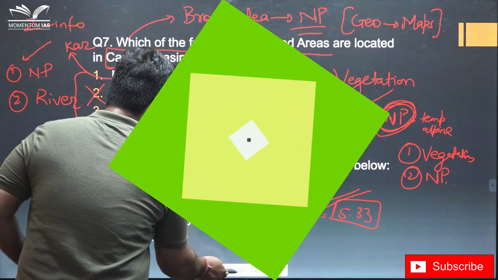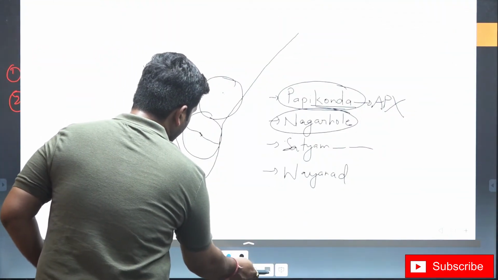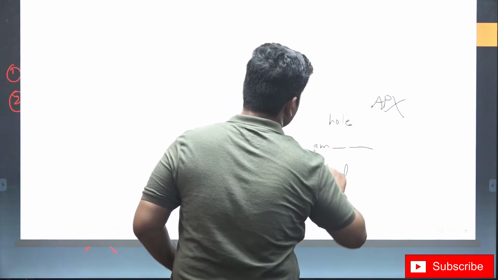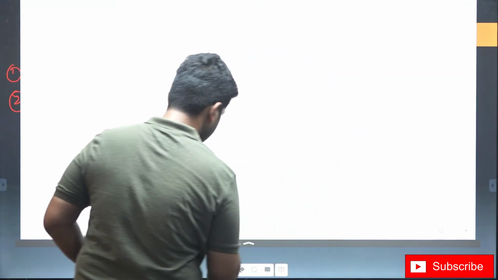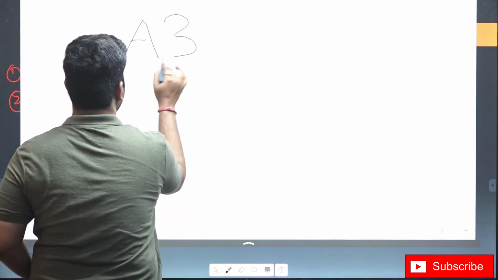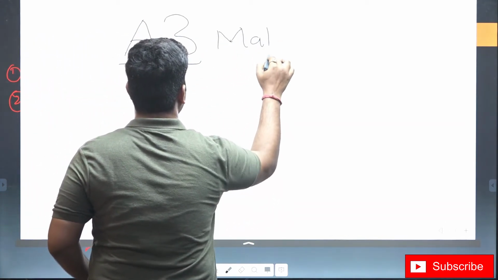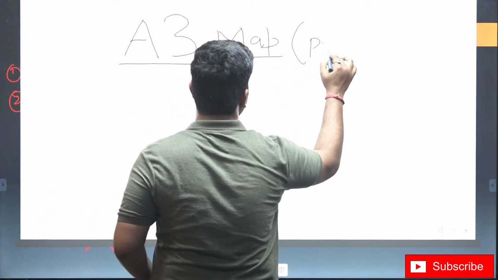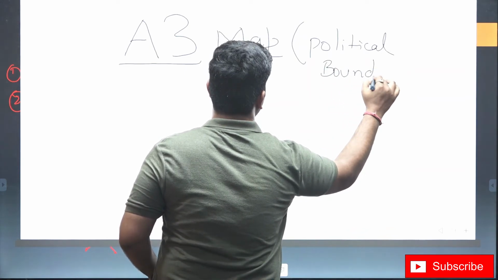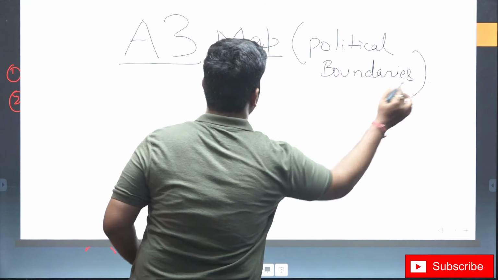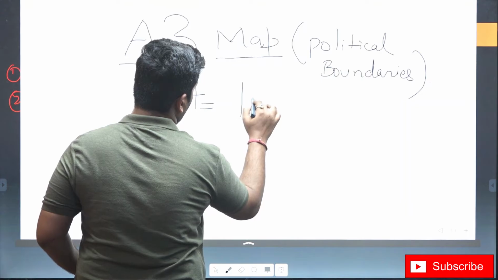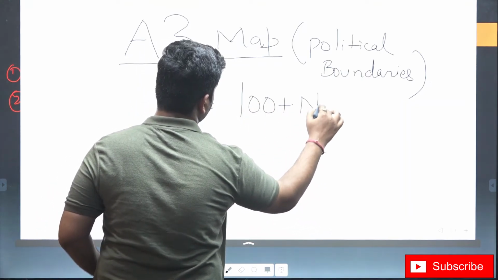So, in case of national parks, what you have to do is take an A3 map of India with political boundaries, and plot all 100 plus national parks on it.